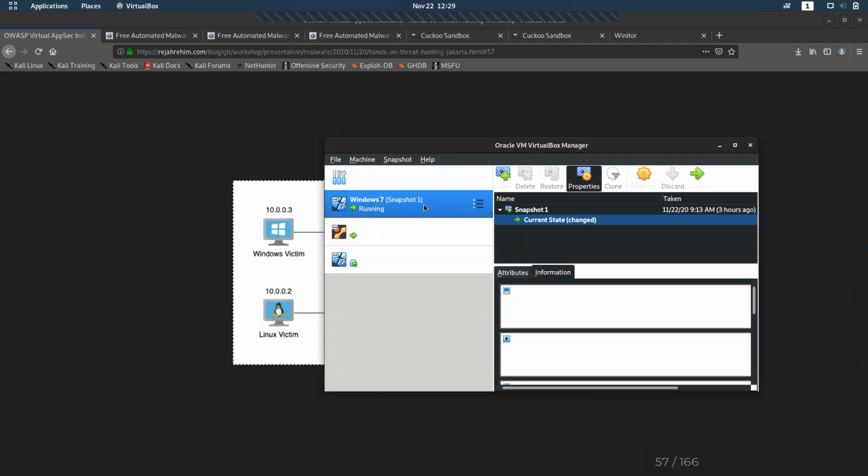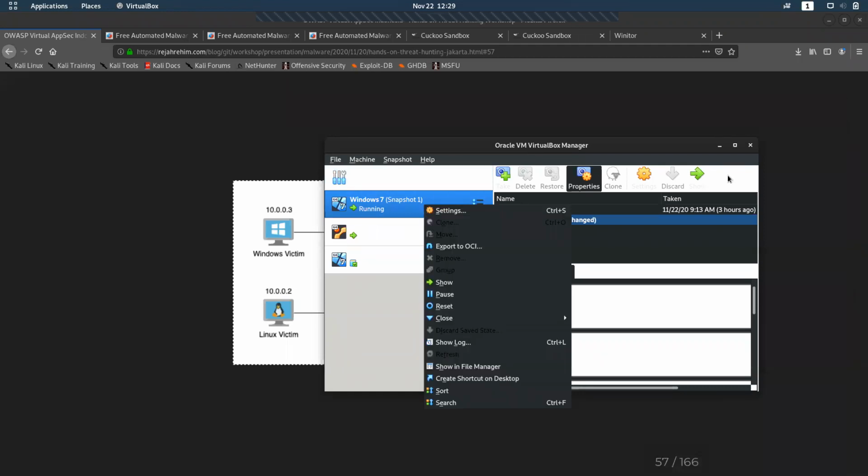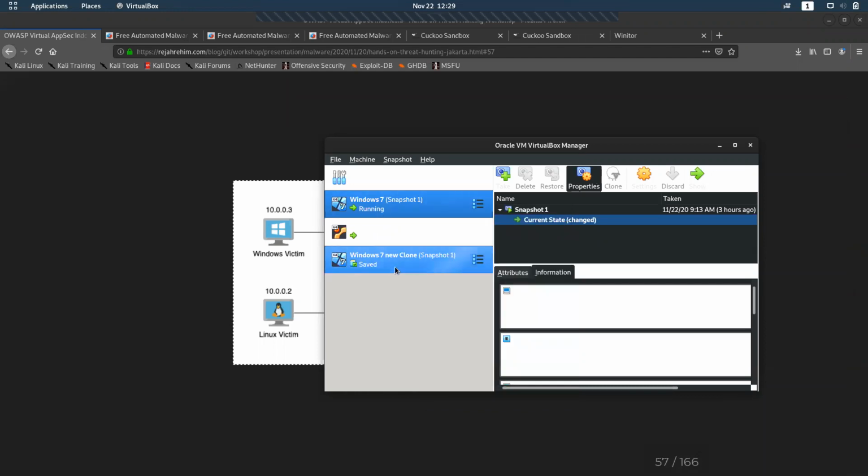You can right click and take a snapshot. Here it is. Usually snapshot, and you can say current state and start it. So this is one snapshot and this is a clone of that. So if I run a particular malware on this Windows 7, if something happens here, I can change it back to the position it was in the beginning.